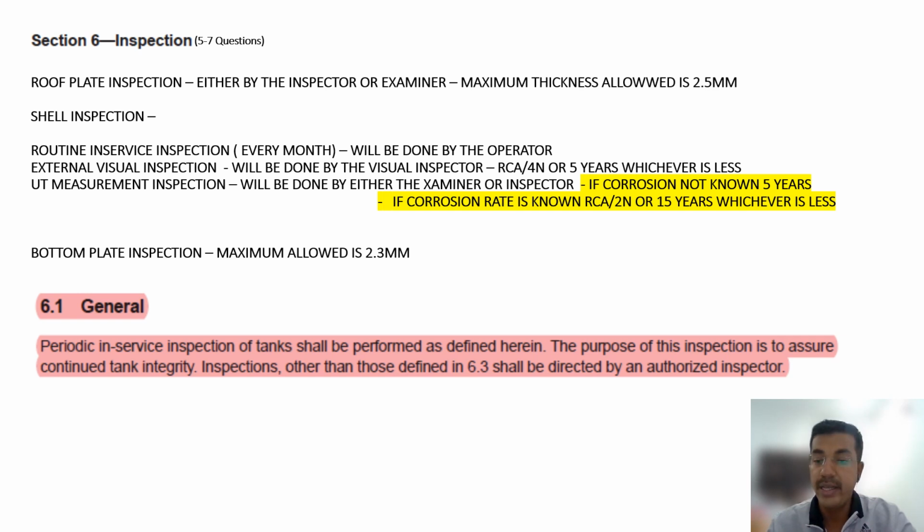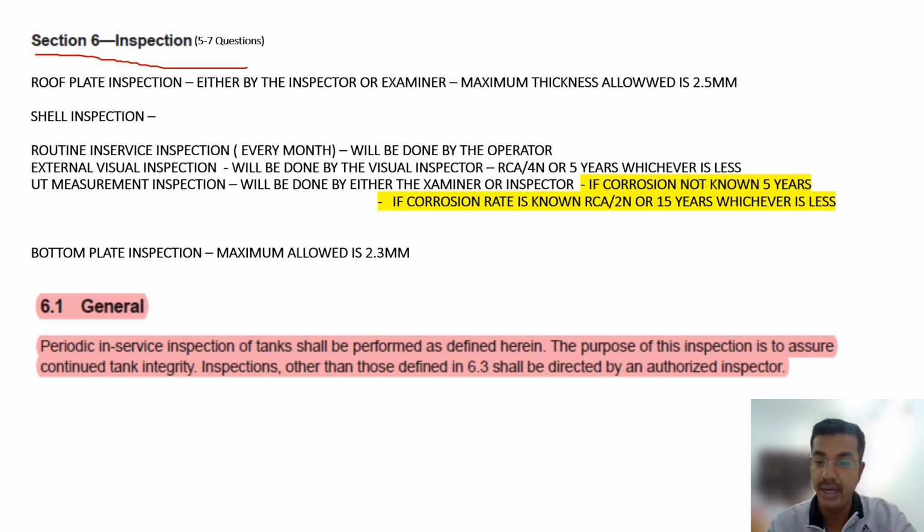As we do the inspection in API 650, similarly we have to do the inspection in API 653. So for the inspection of section 6 there, it is a new construction tank, that's why the interval was not given. Here it is an in-service inspection, that's why the interval is given.